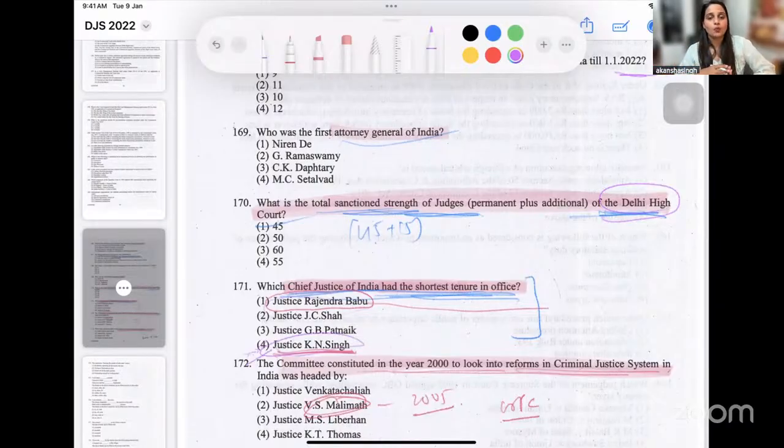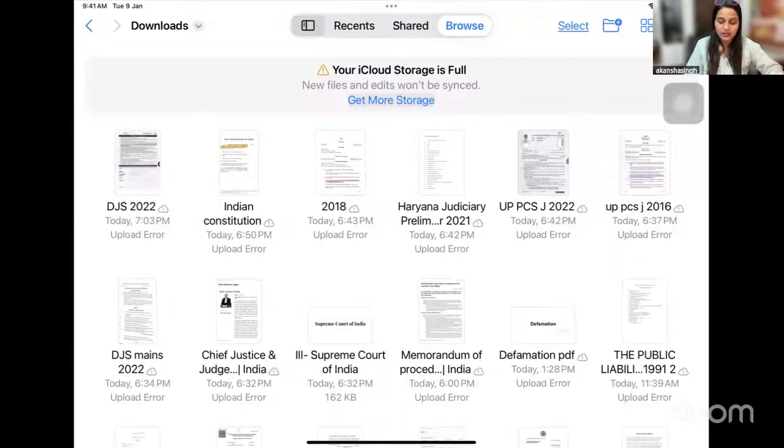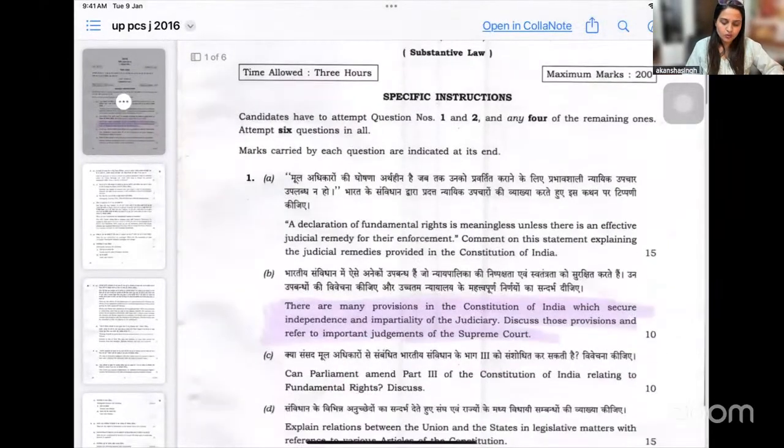Then, how many times have we not followed the seniority measure? These are different questions which you can expect in your exam, and I am showing you the question papers itself for you to get an idea of how you're supposed to prepare. Okay, then we go to this question.